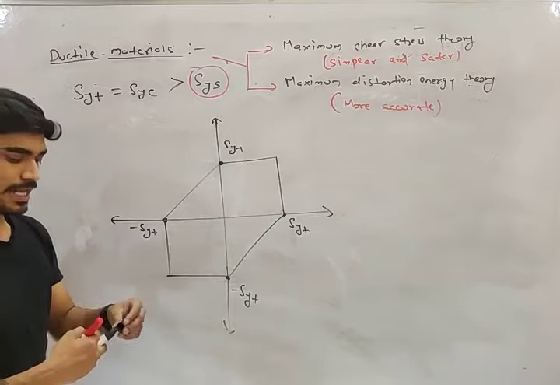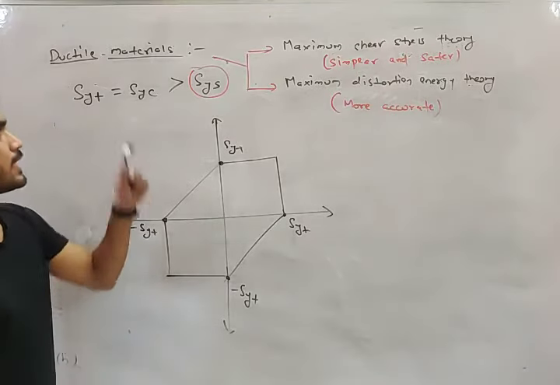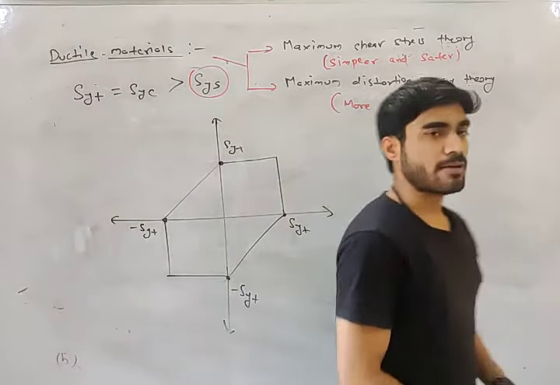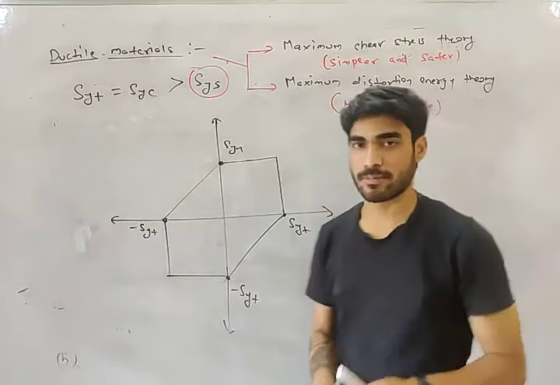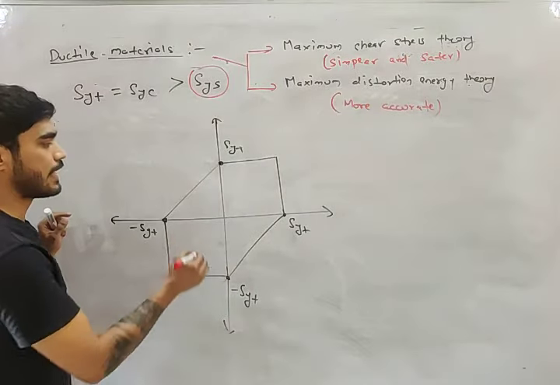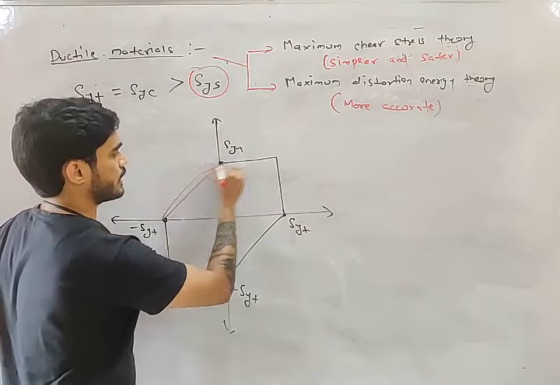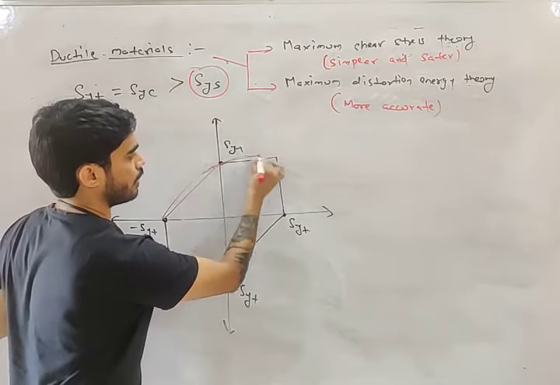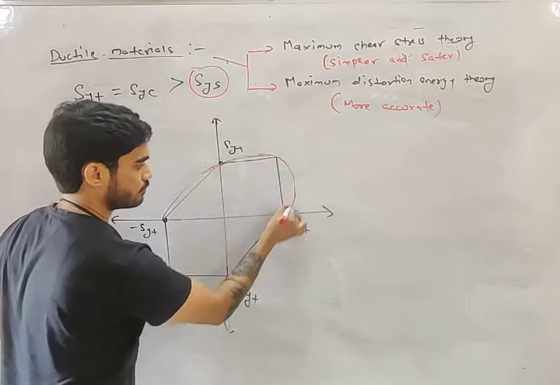Yesterday we saw this. Now I will draw the safe region of von Mises theory. In case of von Mises theory, we get an ellipse, and the ellipse will be drawn like this, my friend.